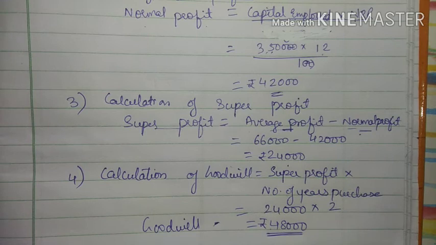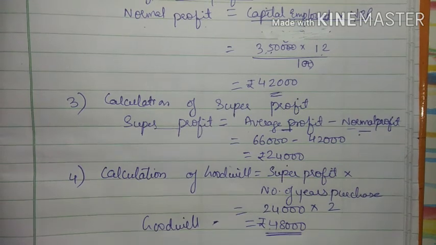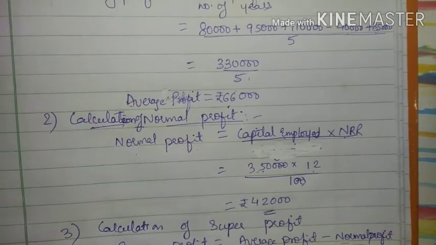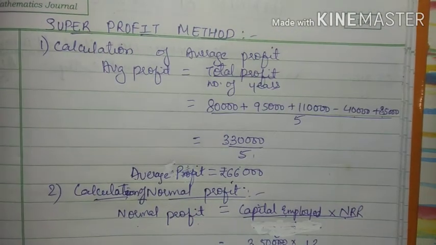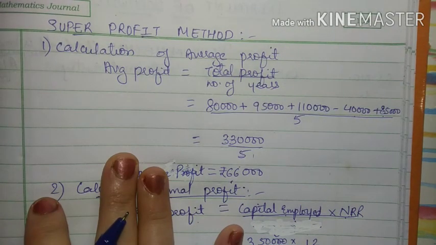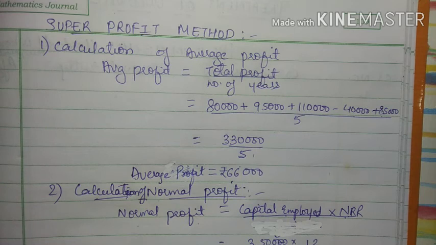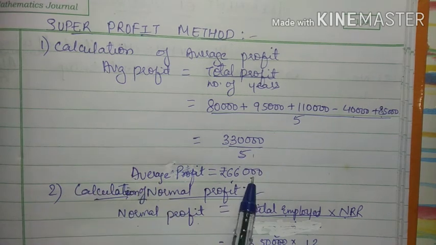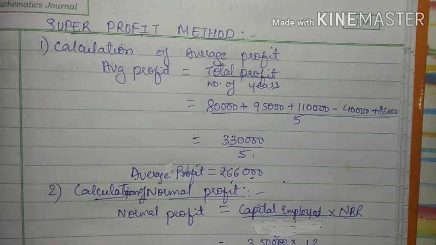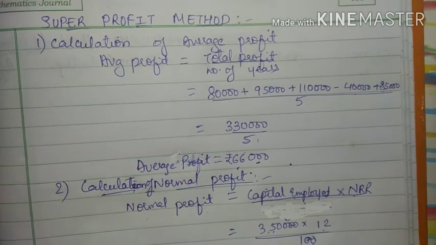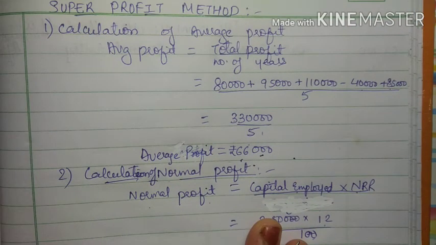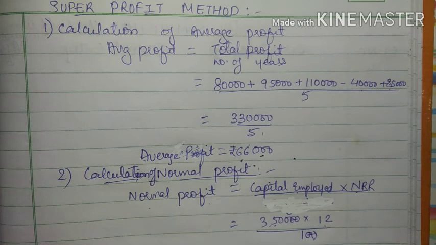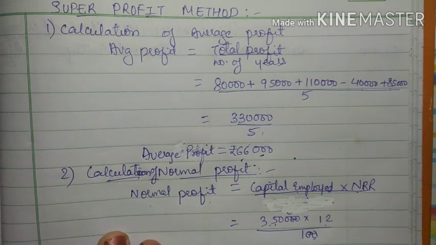48,000, right? So in this way, in super profit method there are 4 steps, while in average profit method there are only 2 steps, right? So in admission basically they asked only the average profit till year. This number of purchase and all this is basically asked in depth, right? So yeah, we have completed these 2 methods. So this is valuation of goodwill, means how we will calculate the amount of goodwill, how we will value it.